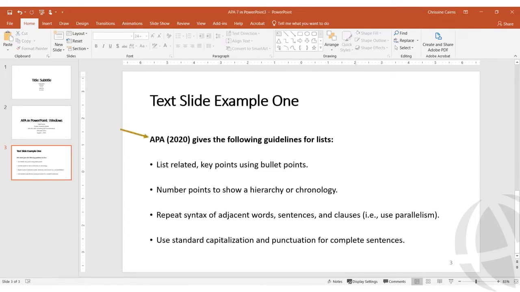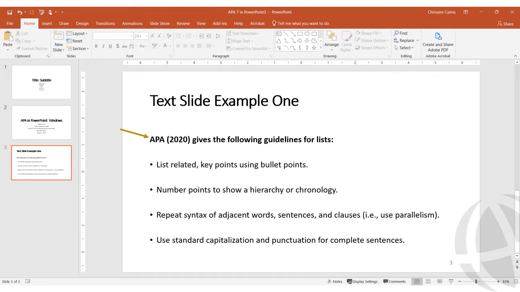My list begins with a narrative in-text citation, since each of my points comes from a source. Follow the same guidelines as for papers when paraphrasing, quoting, and summarizing information from sources. If only one of my points came from a source, I would have used a parenthetical citation at the end of that point.